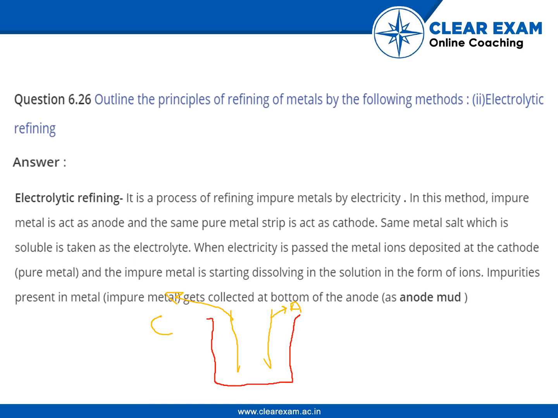What happens is that a pure metal strip acts as a cathode and an impure metal strip acts as an anode. So I will write I and P for the impure metal at the anode.